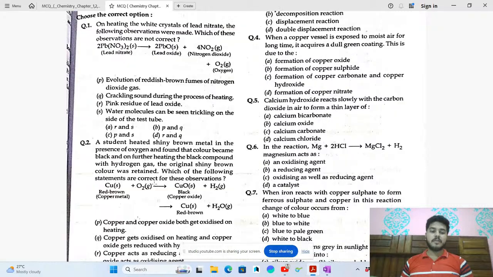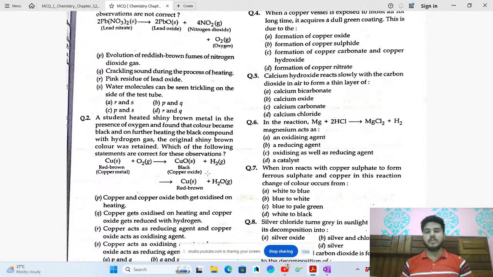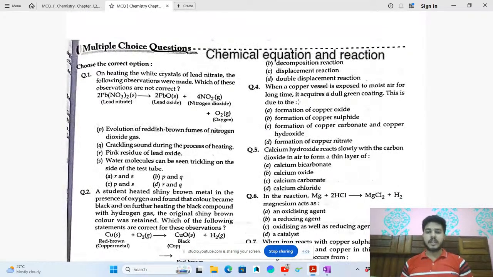But I will say that the questions which are easy, don't leave them, do them at that time only. The fourth question is, when a copper vessel is exposed to moist air for a long time, it acquires a dull green color. We know that this is a form of corrosion only. Three corrosions we have studied in NCERT. The first one is the rusting of iron, then the blackening of silver metal, and the last one is copper getting a greenish color.